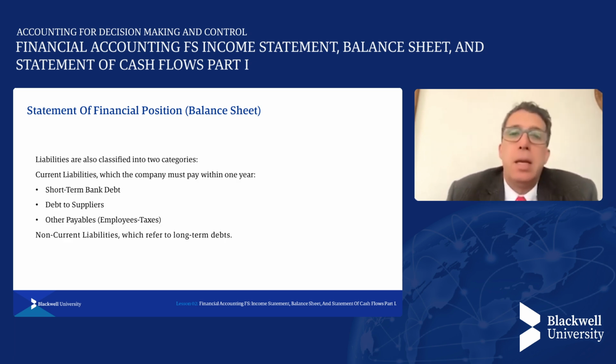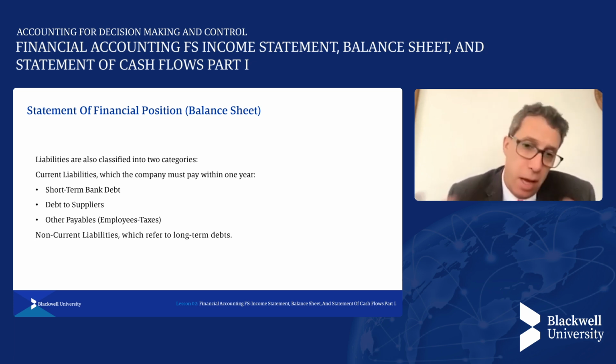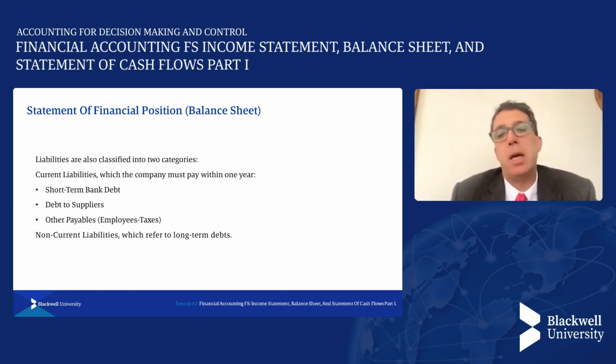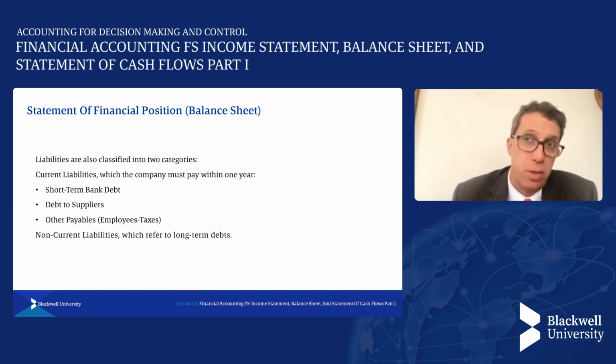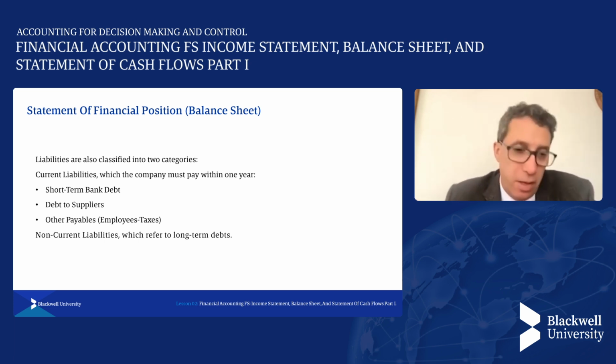On the other hand, liabilities are also classified into two types: current liabilities, which are those that must be paid within a period of 1 year or less. We have short-term debt with the bank, debt with suppliers, other accounts payable, for example, taxes, employees, and others, as well as non-current liabilities, that is, all long-term debts with terms greater than 1 year, which can be 2 years, 5 years, 20 years, etc.